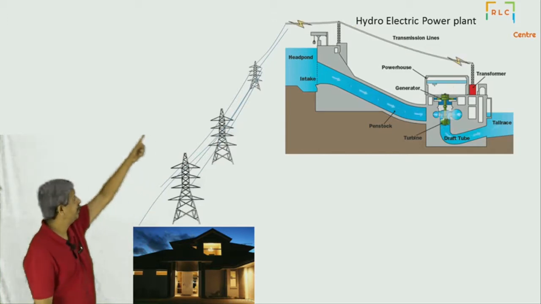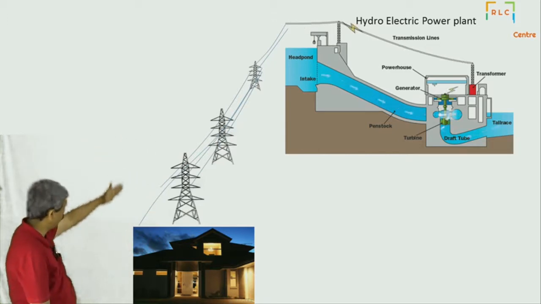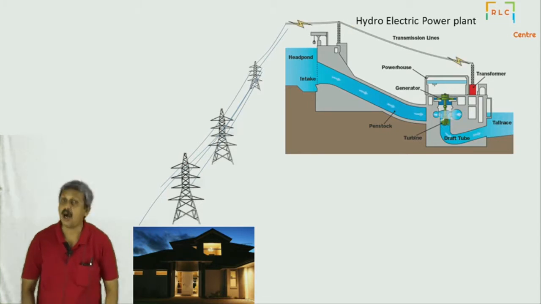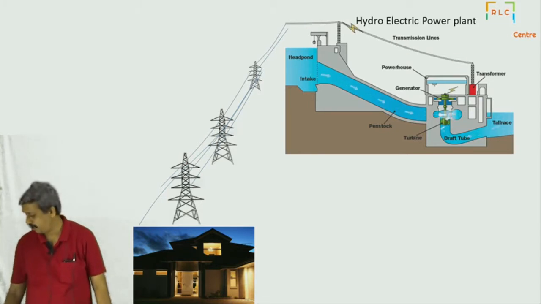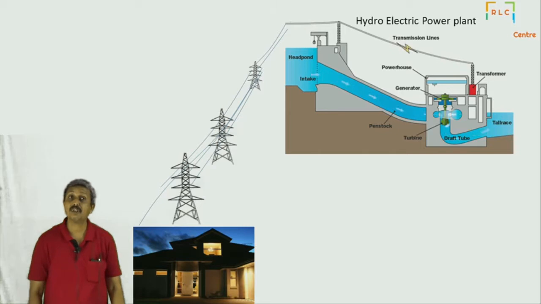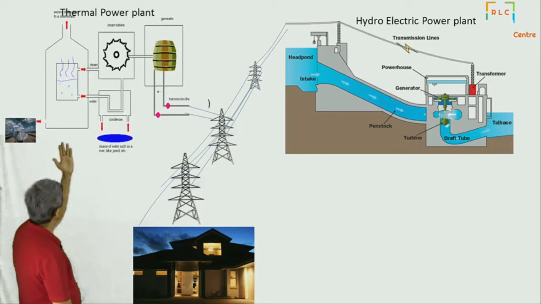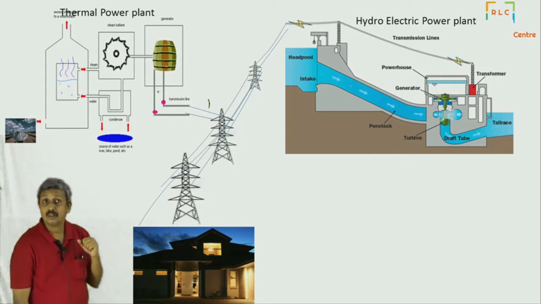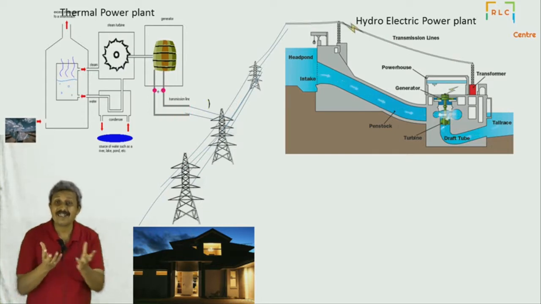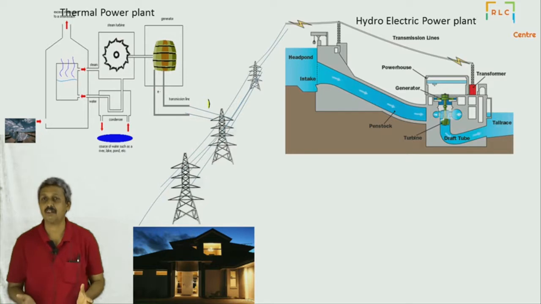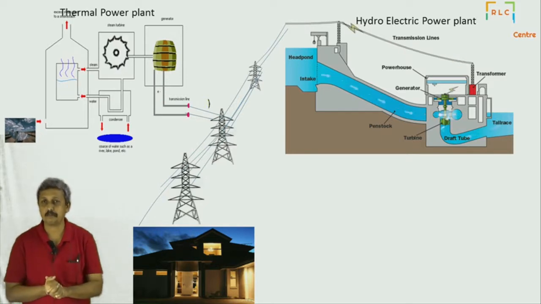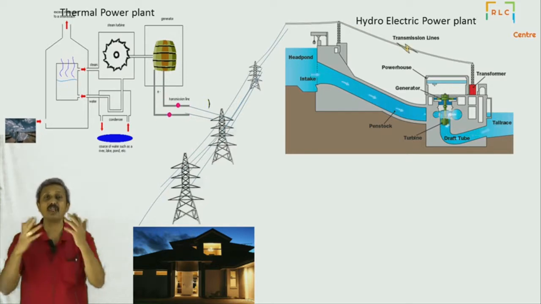That electrical energy goes into the lines and comes to your home. Or sometimes it is the thermal power plant which gives you the energy. What happens in a thermal power plant? In a thermal power plant, the water is heated using coal. Coal heats up the water, and then the water gets converted into steam.